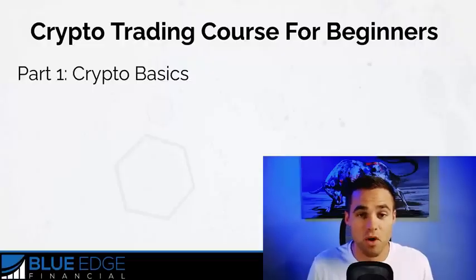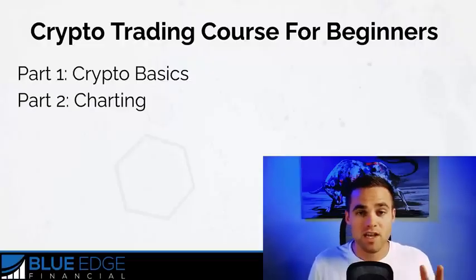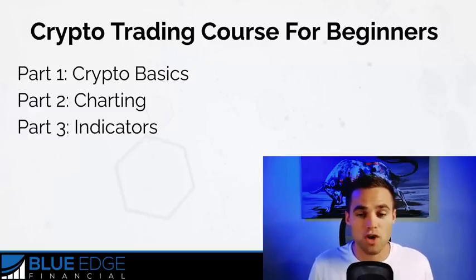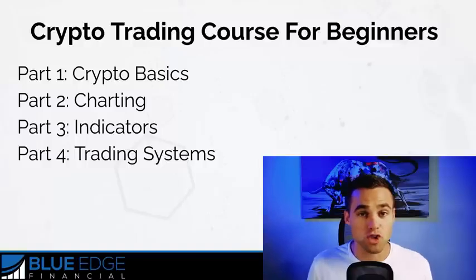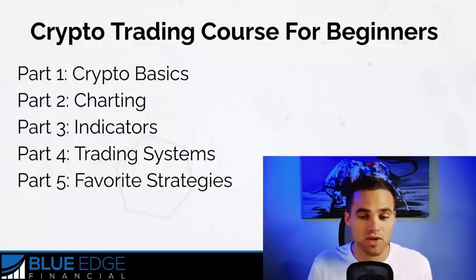This is how it's going to be broken down. It's going to be broken down into multiple videos. Okay. The first video today is going to be part 1 about the crypto basics. Step 2, we're going to be talking about charting. Third, we're going to be talking all about indicators and how most of them are BS and which ones you should actually pay attention to. 4, we're going to talk about trading systems and what are the components of a profitable trading system. Part 5, I'm going to talk about our favorite cryptocurrency trading strategies.